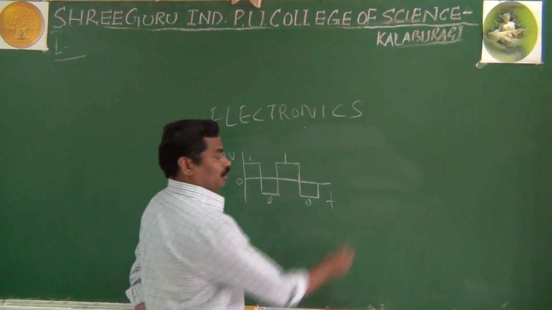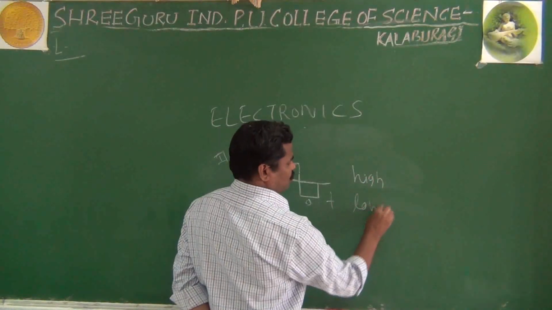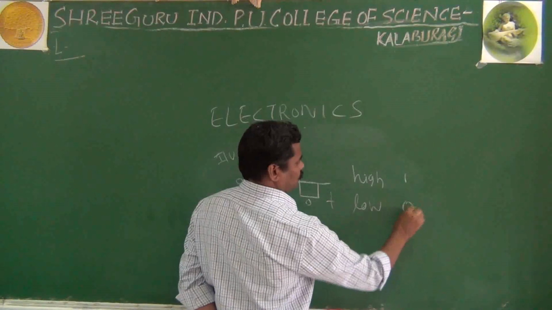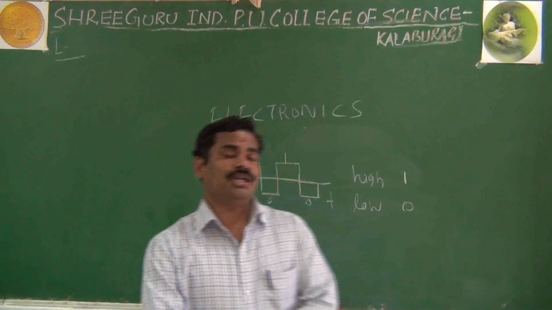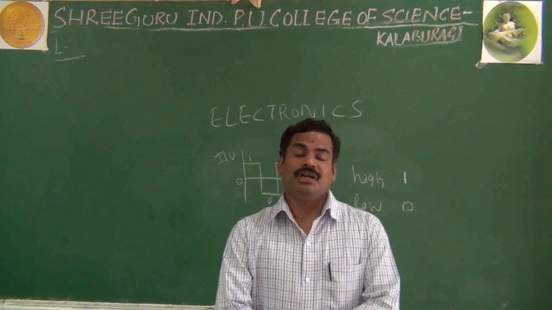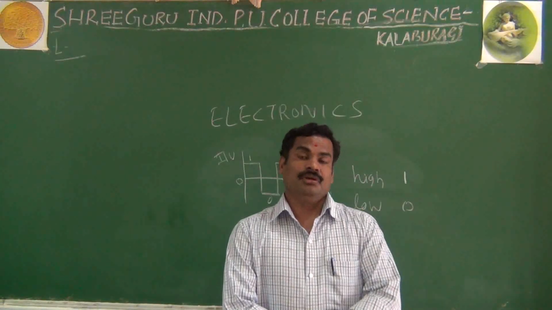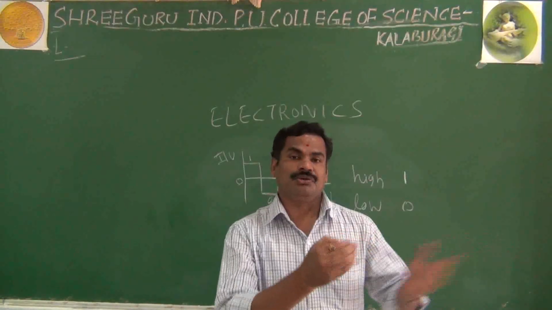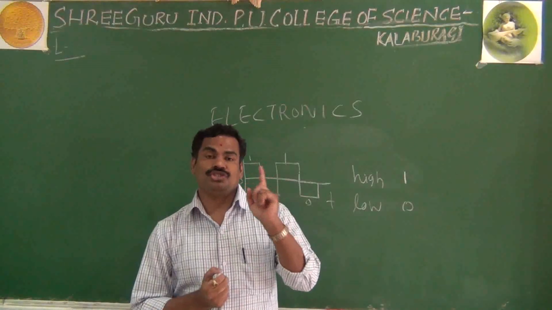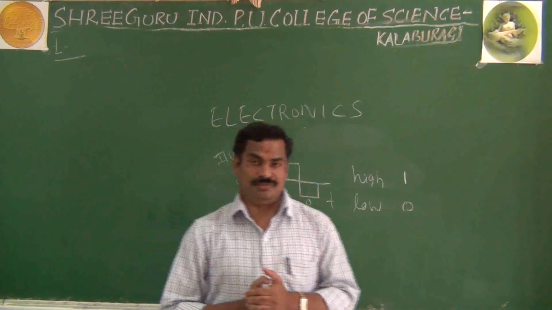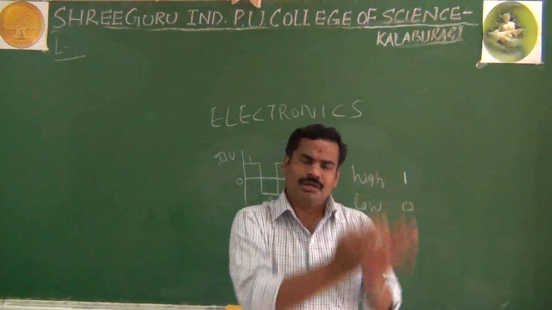Yesterday I said about it, it may be high or it may be low. Or you can say high means 1 and low means 0. Having only two conditions or two states, it is very easy to control. Also it is very easy to process the signal, and it is very fast compared to the other signal, and also you can store the signal. The most important thing is low noise, because it is not possible to totally eliminate the noise, but you can reduce the noise.